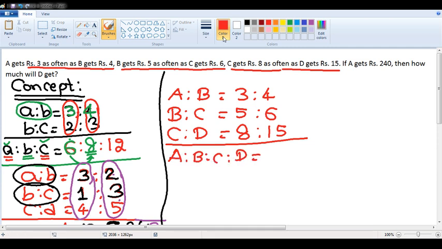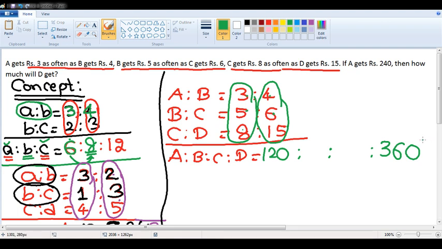To find A, multiply all the first variables. 5 into 8 into 5 is 40. 40 into 3 is 120. Similarly, to find D, multiply all the last variables. 15 into 6 is 90. 90 into 4 is 360. It is 360.